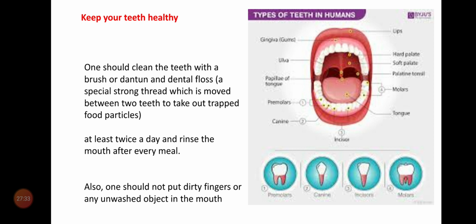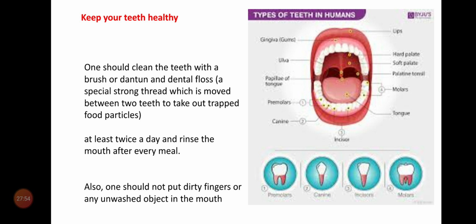Because of these acids, some teeth turn brown or yellow in color. If you laugh, everyone will laugh at you on seeing your yellowish teeth. That's why we have to keep our teeth healthy and shiny.